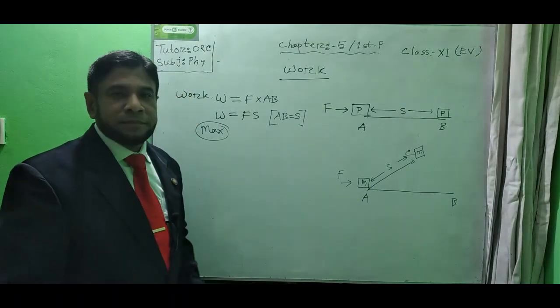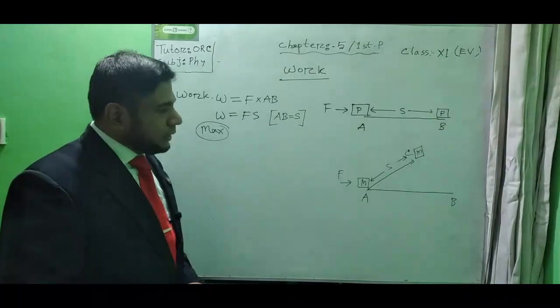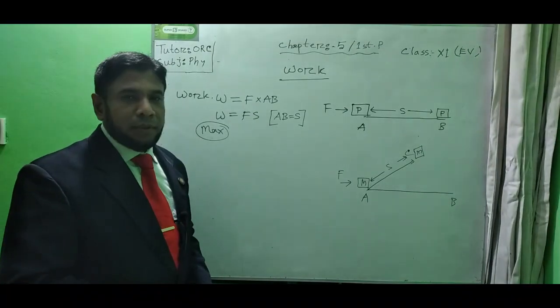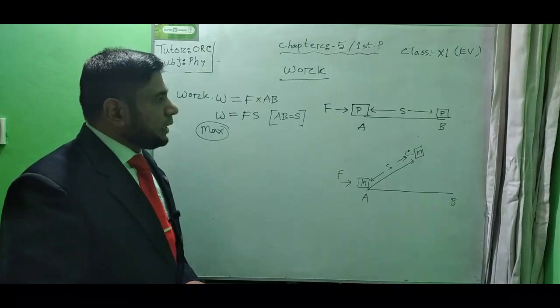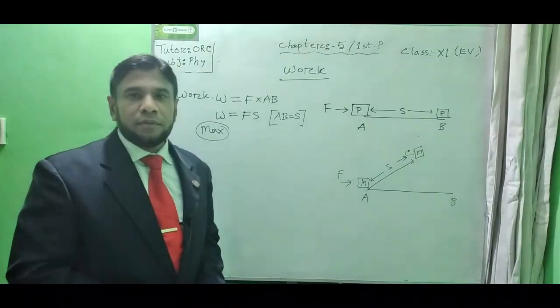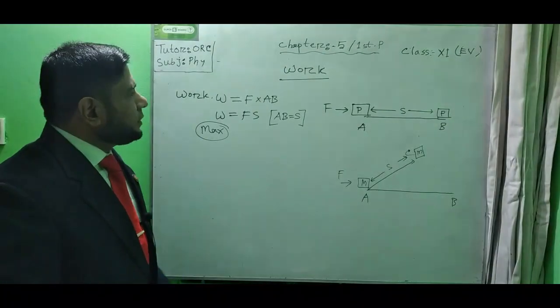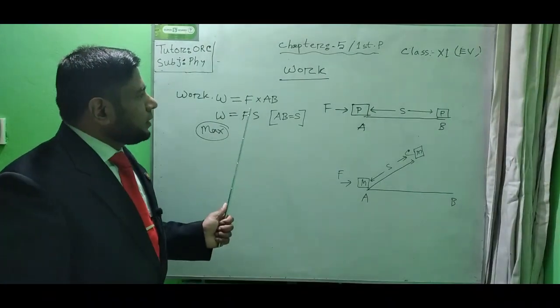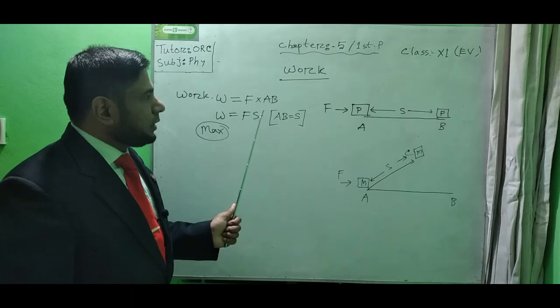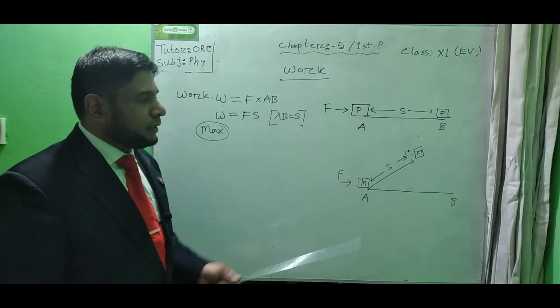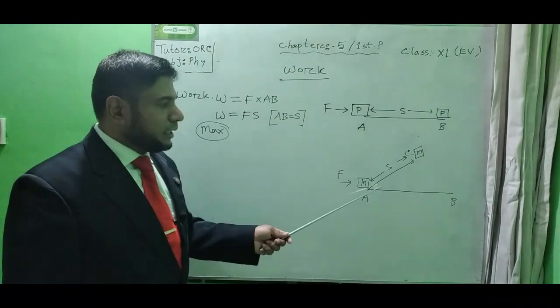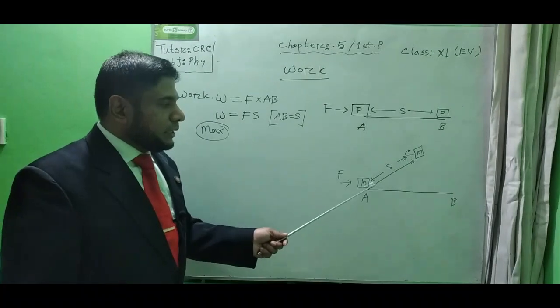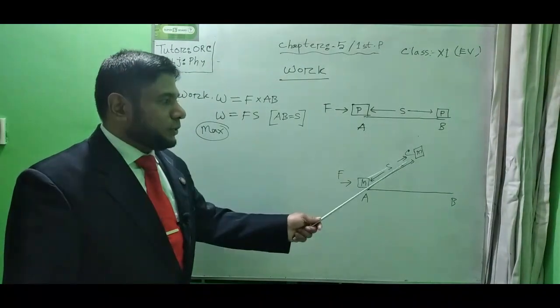So in this case, how will we get the value of the work? According to the definition, we find work by the product of force and the displacement along the force line. But here the displacement has occurred at an angle along the AC direction.